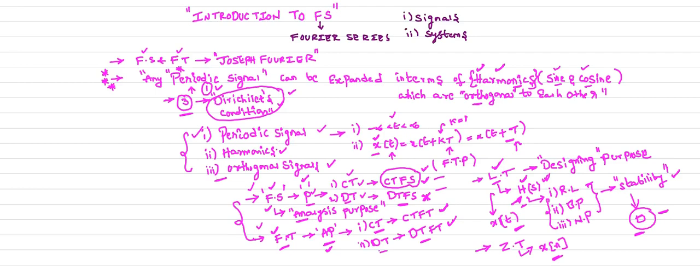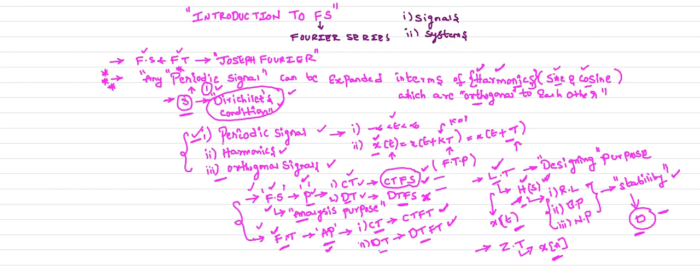So this is a little bit of introduction about the various transformation techniques we are going to study in this subject. Now, when it comes to the definition, any periodic signal, I already told you what a periodic signal is, must satisfy three conditions called Dirichlet conditions. Every periodic signal satisfying the Dirichlet conditions can be expressed in terms of harmonics, which are the sine and cosine functions.